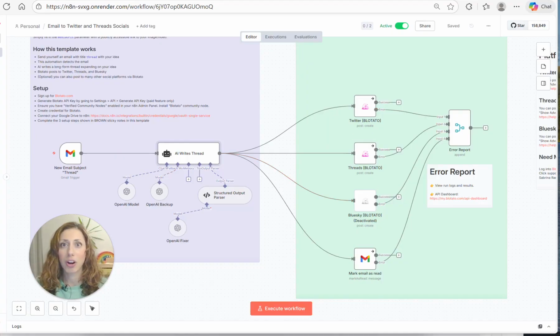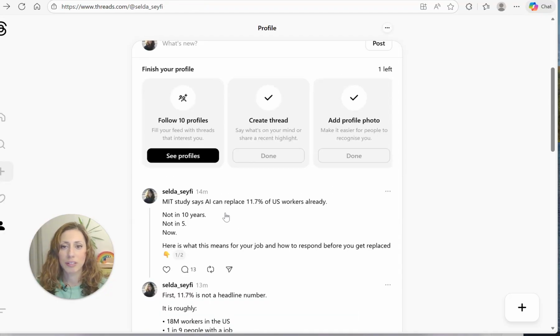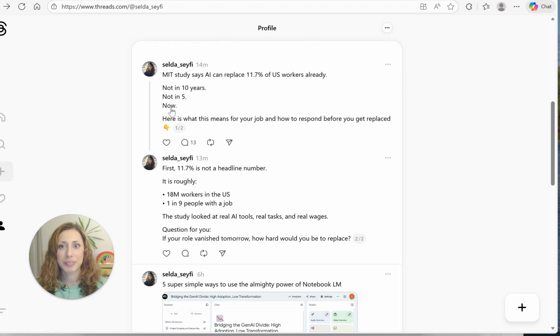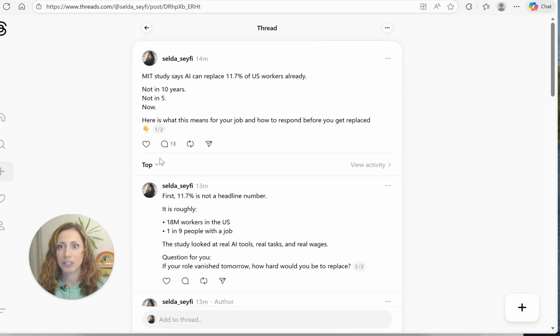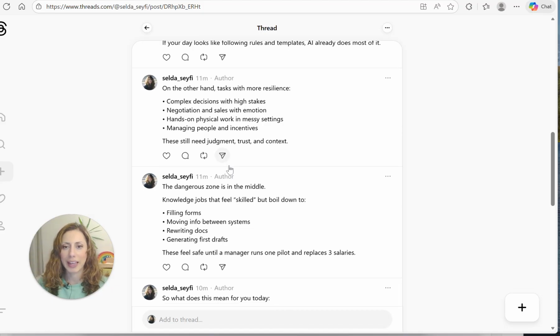Now, I will show you that right now on my Threads account. So here is the thread, literally just posted a few minutes ago. It took about 12 minutes for it all to work, but if you look at this, it literally just built this automatically from that one statement that I gave it.